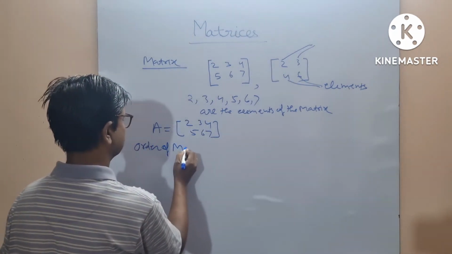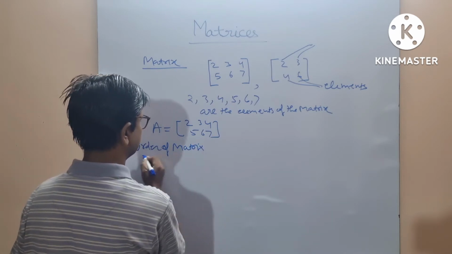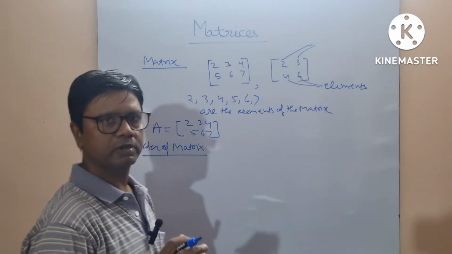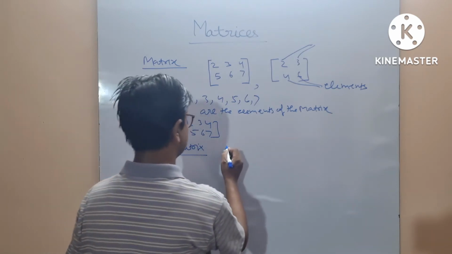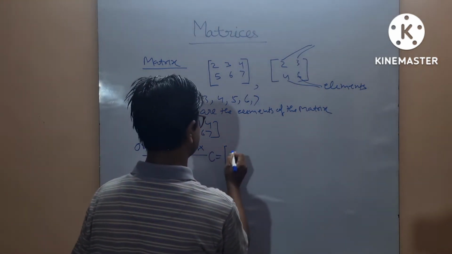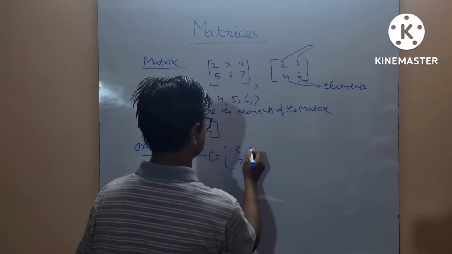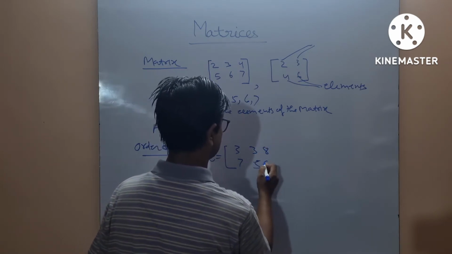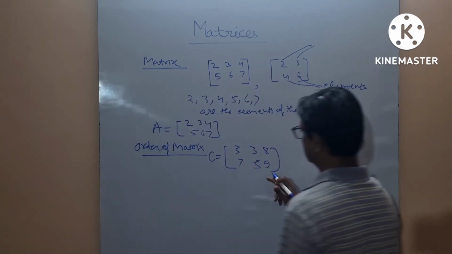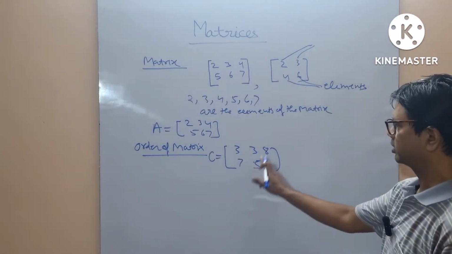Now what is the order of a matrix? The number of rows and columns is known as the order of the matrix. Suppose this is your matrix C. Then you can see there are 2 rows and 3 columns.